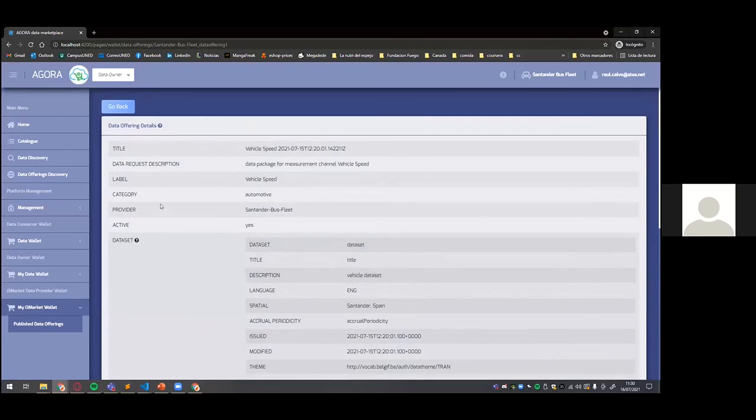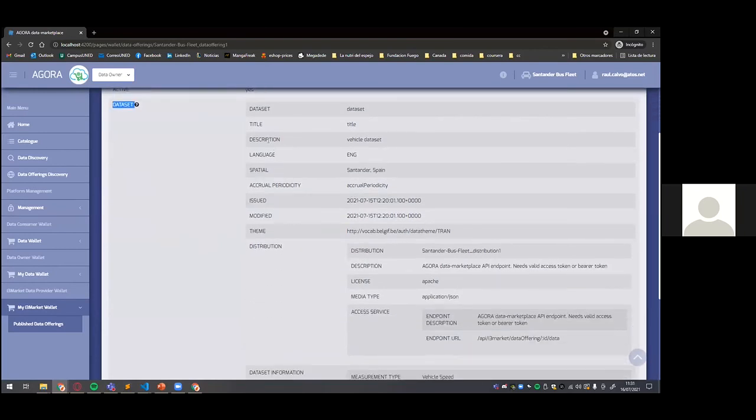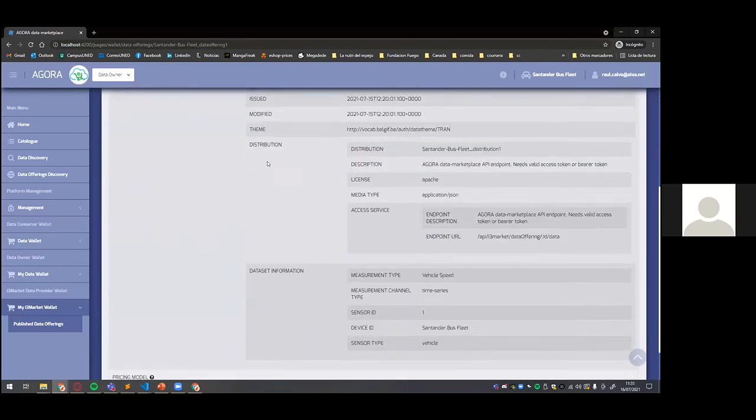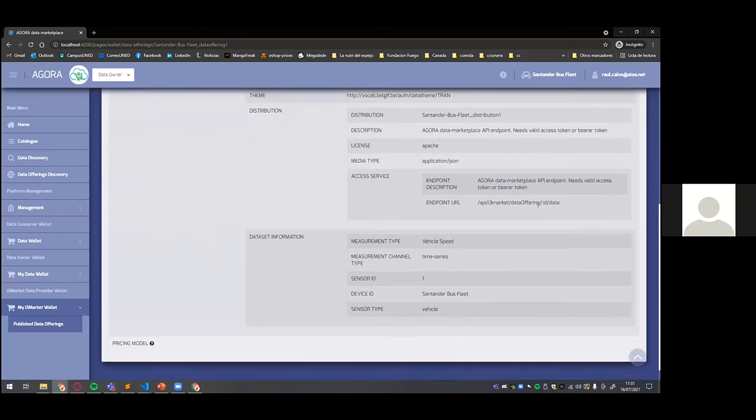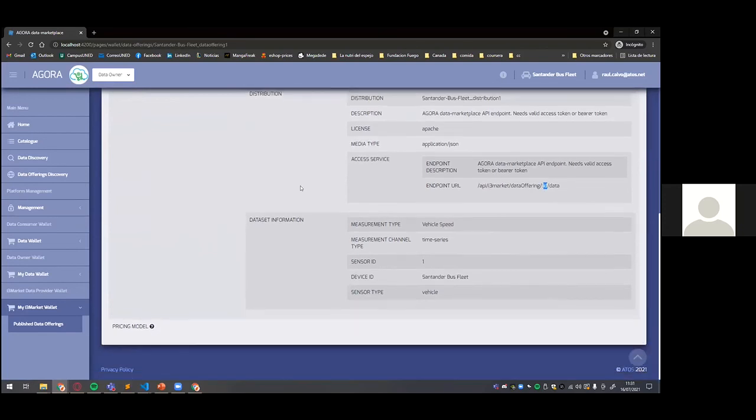So we can see that we are the provider of this data offering that is from the automotive category that has a vehicle speed label, because this data is coming from the measurement channel vehicle speed, and is active. We can see dataset details, as has been explained in Work Package 4, distribution, including the endpoint URL. This has been corrected. Sorry for this mistake here.